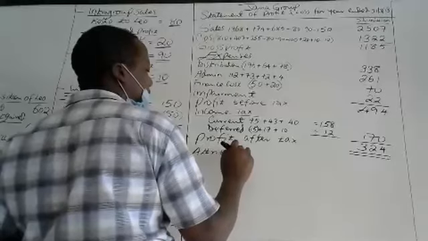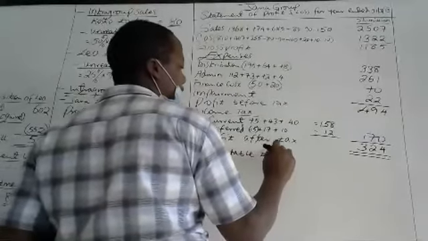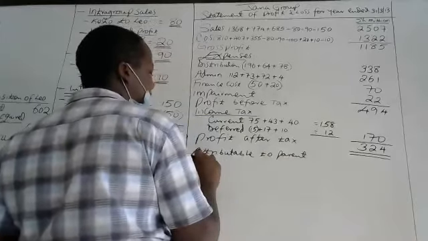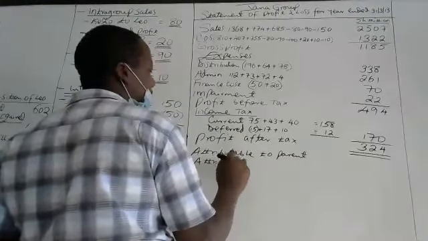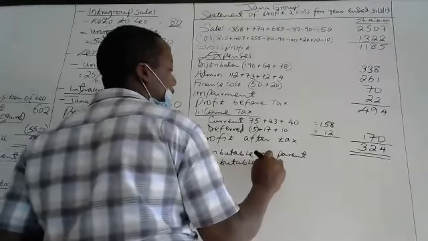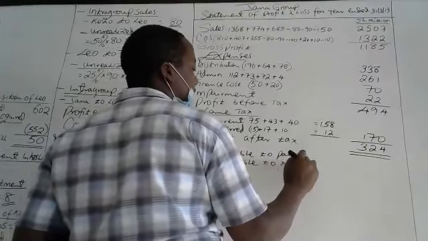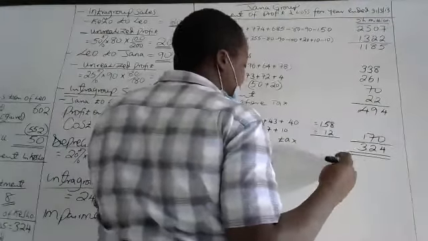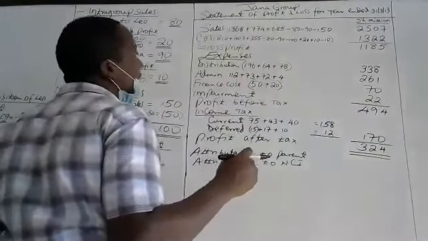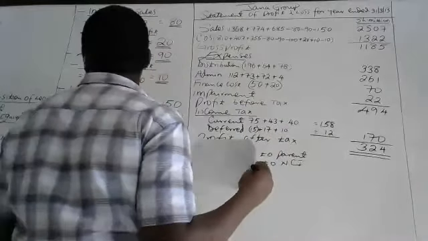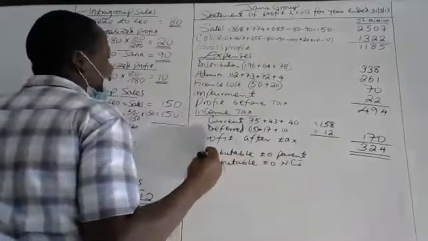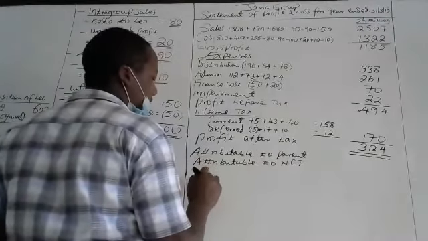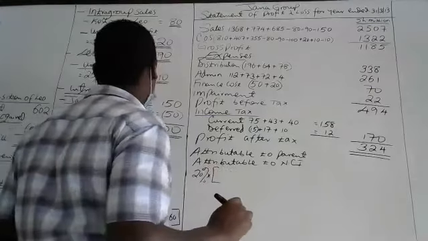Then how much of this is attributable to parent? And also how much is attributable to non-controlling interest. The amount attributable to NCI is what is in the subsidiaries. Like for example, we have 2 subsidiaries. Leo subsidiary takes what? 20% of the adjusted profit.